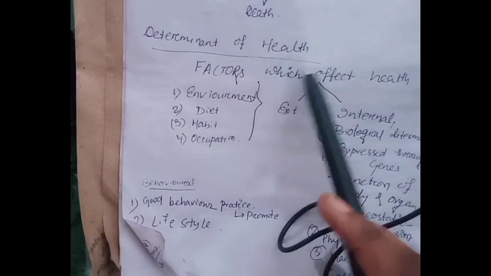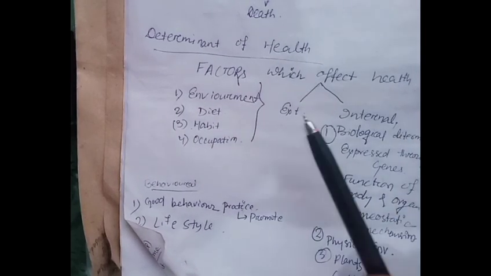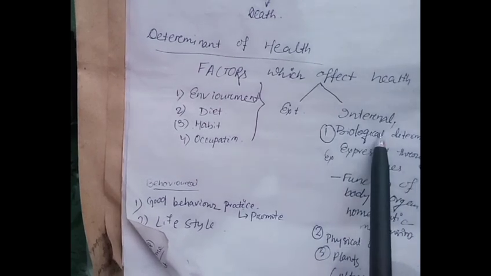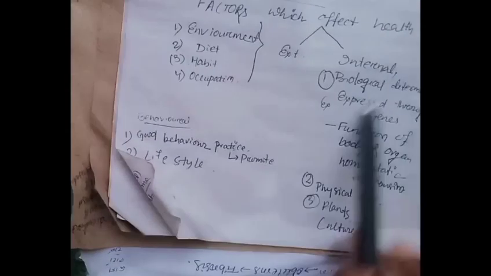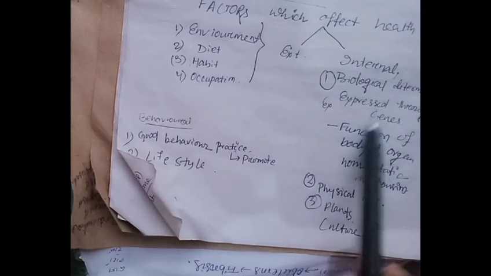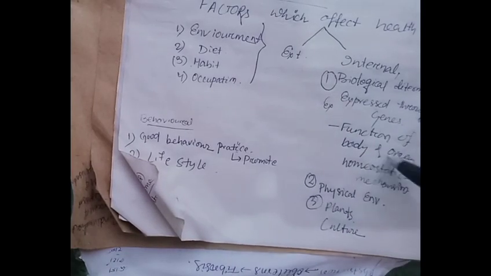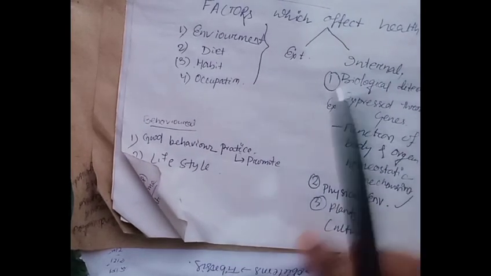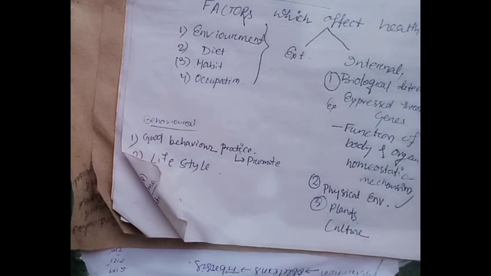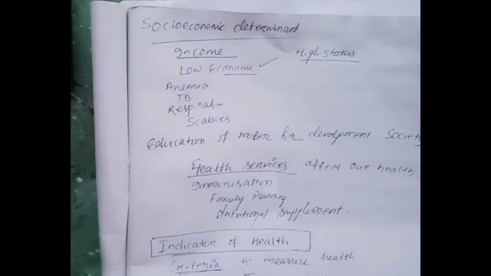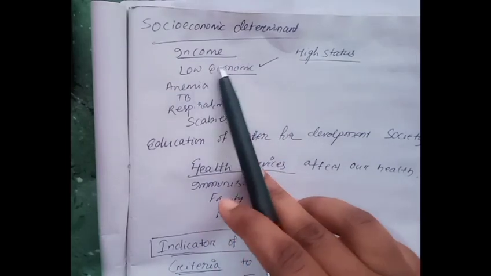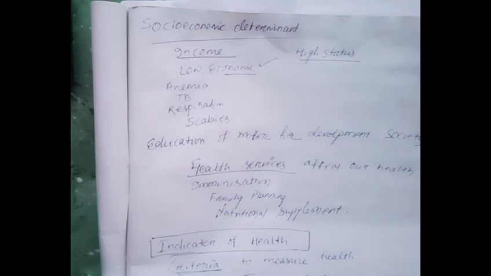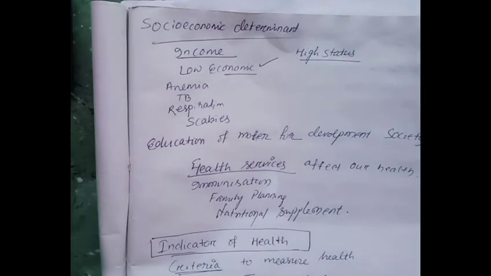Let us discuss the determinants of health. How is health determined? It is determined by the factors which affect health. There are mainly two types: external and internal factors. In internal factors, there is the biological determinant, determined through genes and organ homeostasis, and the physical determinant, plants and culture. These come under internal. Then the socio-economic determinant, with criteria like income and health status, such as anemia, TB, respiratory disease, and scabies.